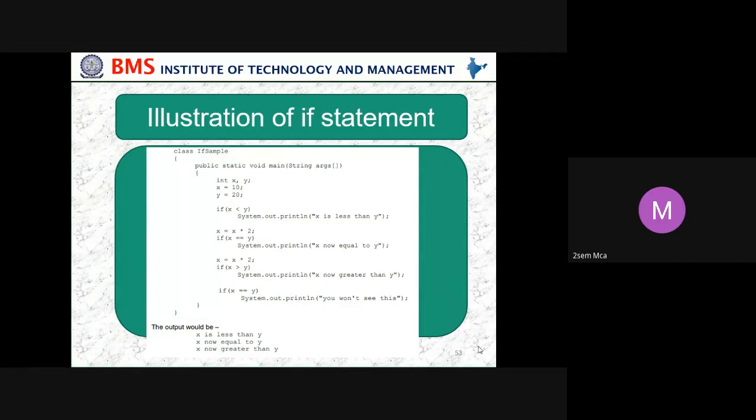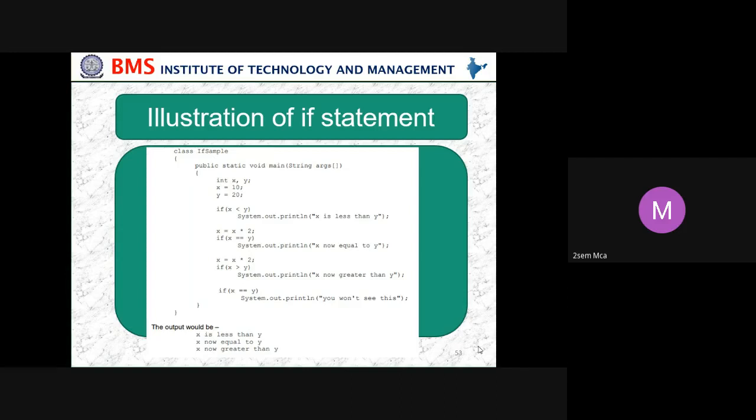x equals x into 2. Now what is the x value we have? 10. 10 into 2 is how much? 20. Next line, if x is equal to y, 20 is equal to 20, true, right? Yes, true. If it is true, then that line should be printed: System.out.println("x now equal to y").